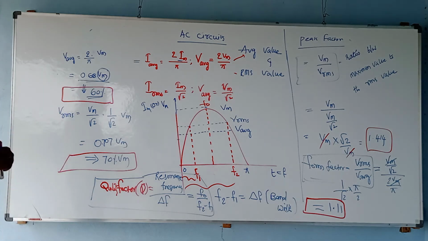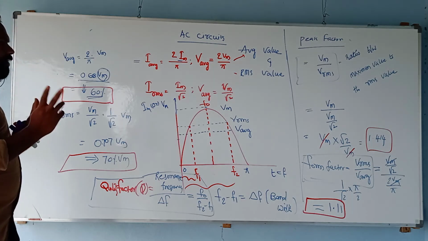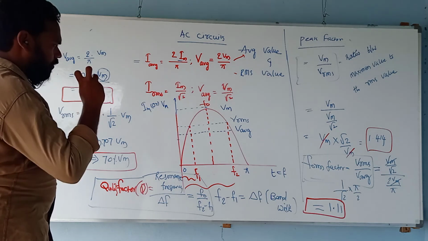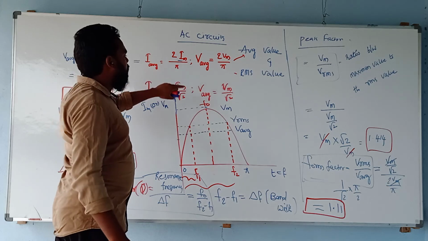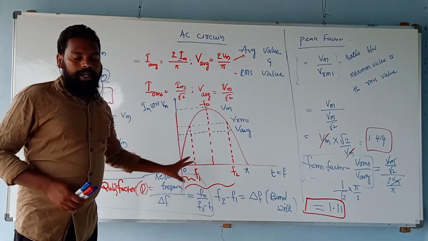The point here is, AC will have both half cycles, positive as well as negative. To analyze that, what we are trying to do is calculate the average value and RMS values, and those average values and RMS values are represented on the excitation like this.